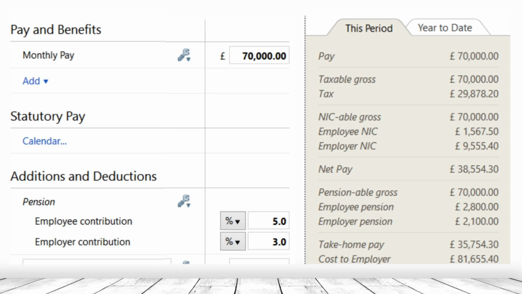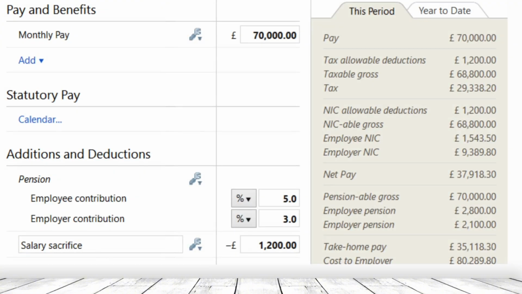Okay, so now on your screen you can see a salary of 70,000, on which an employee contributes a standard pension of 5% and employer contributions are 3% into the employee pension pot. And on 70,000 you can see there's a tax of 29,878.20, employee NI is 1,567.50, and employer NI is 9,555.40.